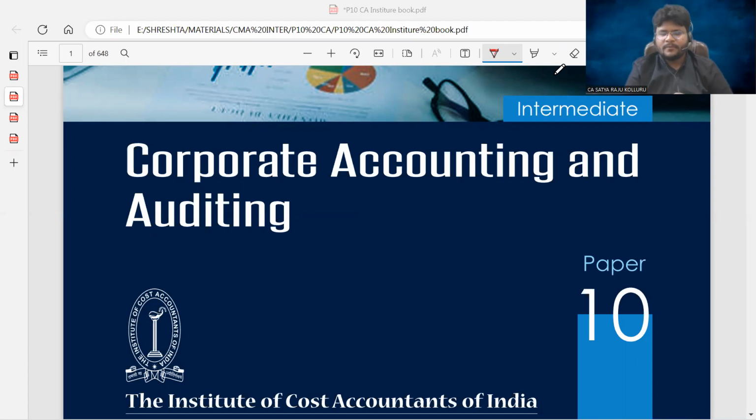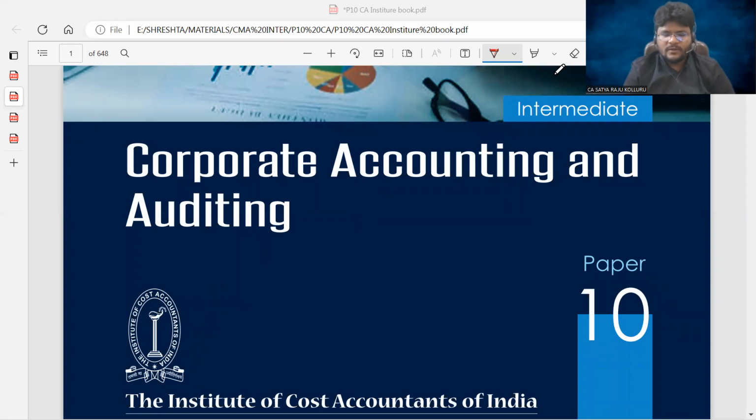By the by, I am Satyaraju Kolluru. Here I am dealing total two papers. One is paper 6, financial accounting, and the other one is paper 10, in fact, part of paper 10, which is corporate accounting. And the corporate auditing is going to be dealt with by another faculty.